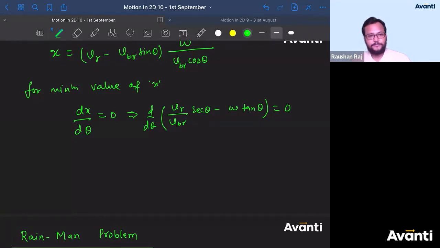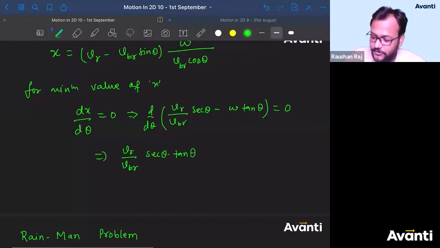Have you all forgotten? Guys, don't you remember the differentiation of sec theta? VR by VBR is constant, take it out. The differentiation of sec theta is sec theta into tan theta. Please don't forget these things. Minus W. What is the differentiation of tan theta?